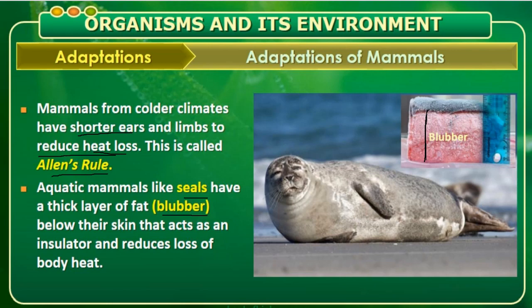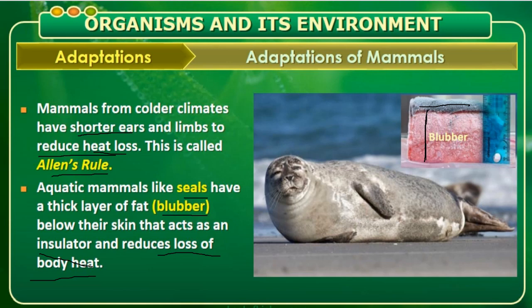From this fat, the heat cannot escape and come out, and this is the outer skin. So it is not lost here. It stays inside the body to maintain its internal environment. So below their skin it acts as an insulator and reduces the loss of body heat.